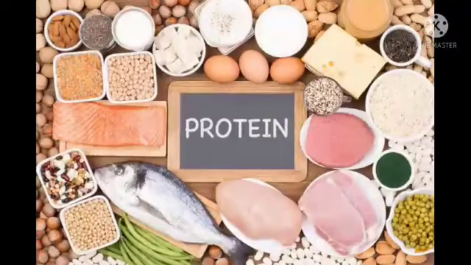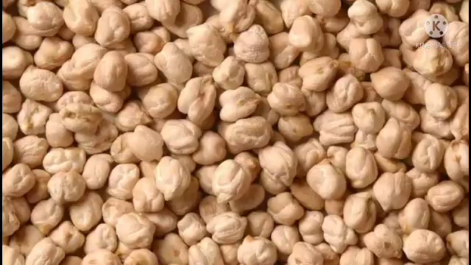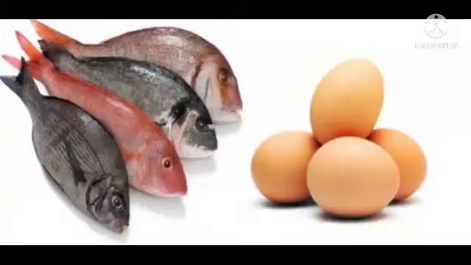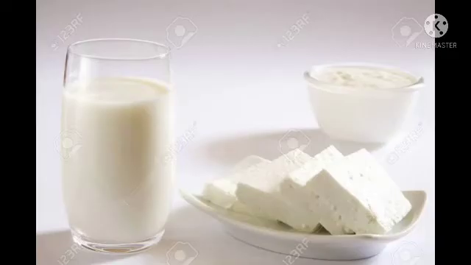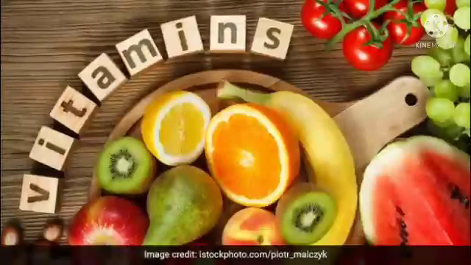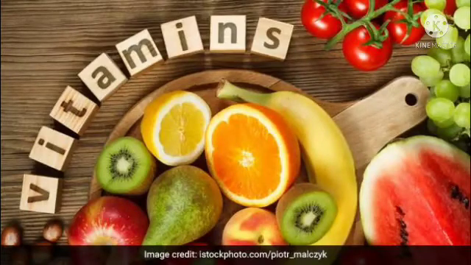The second major nutrient is proteins. Proteins are often called body building foods. Food sources rich in proteins are grams, soya beans, fish, eggs, milk, paneer, etc. Third one is vitamins. Vitamins help in protecting our body against diseases. Vitamins also help in keeping our eyes, bones, teeth and gums healthy.